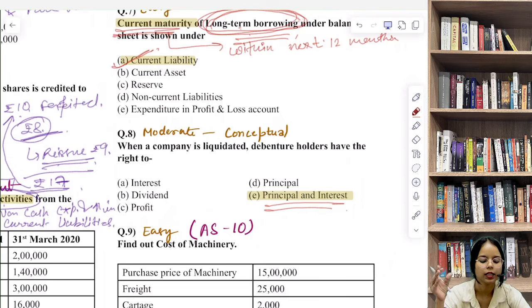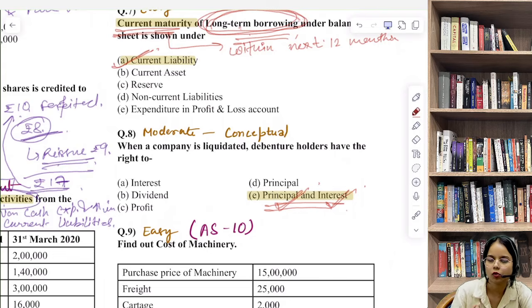Their contractual entitlement is twofold: the principal amount lent to the company and the contractual interest on that amount. On liquidation, debenture holders rank to receive both principal and interest before equity shareholders get anything. Equity shareholders are paid last, from whatever amount remains.